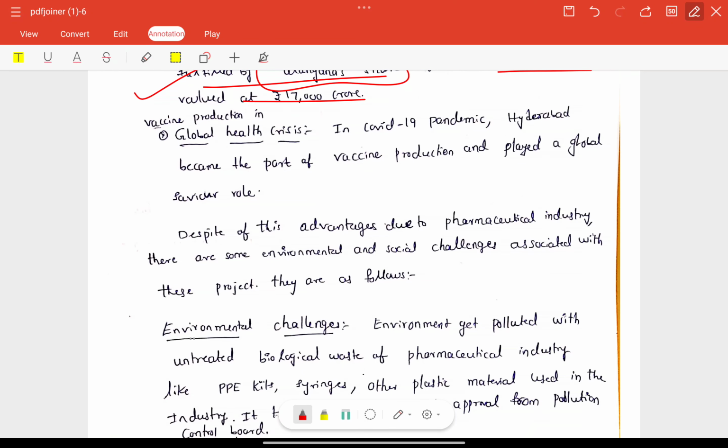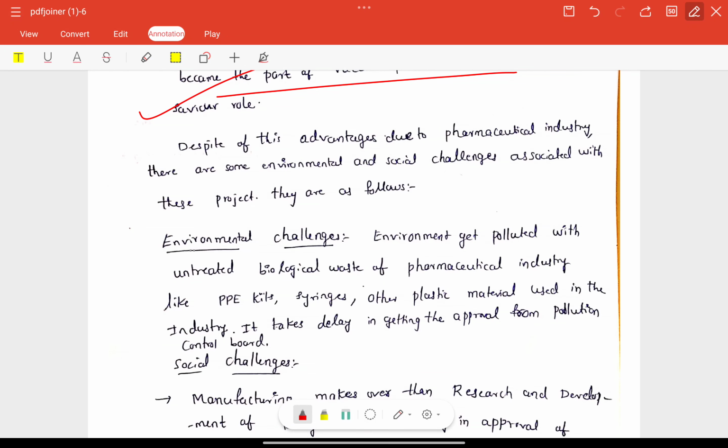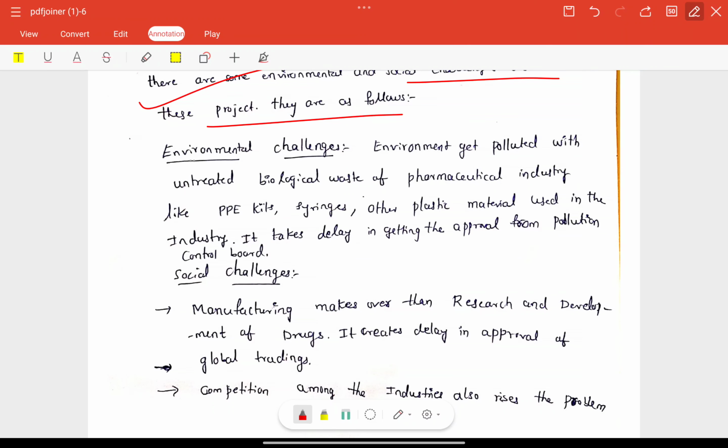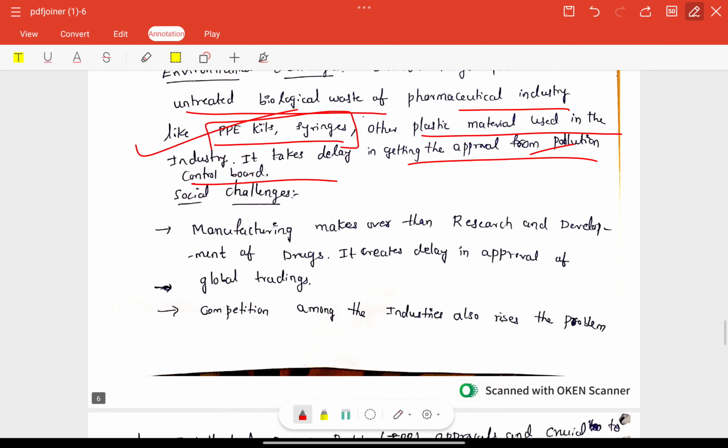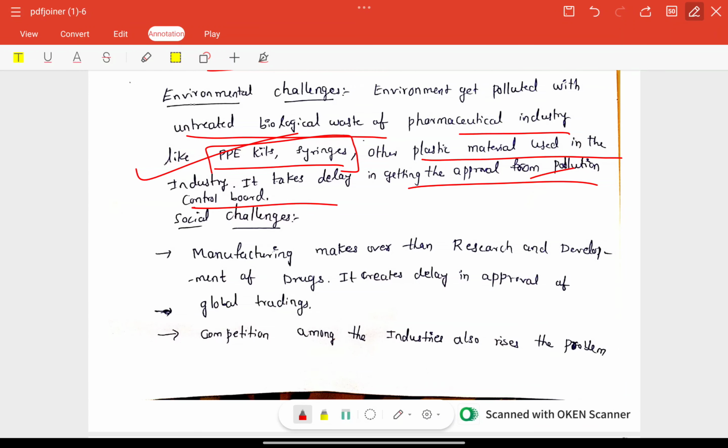Next, vaccine production in the global health crisis also. In the COVID-19 pandemic, Hyderabad became part of vaccine production also. Very good point. Despite these advantages of the pharmaceutical industry, there are some environmental and social challenges associated with the project. Very good. Environmental challenges: pollution with biological waste of the pharmaceutical industry like PPE kits, syringes and plastic materials used in the industry. It also takes a delay in getting approval from the pollution control board. Also a very good point.